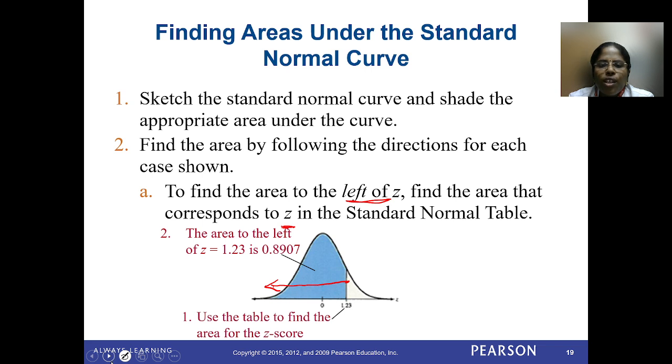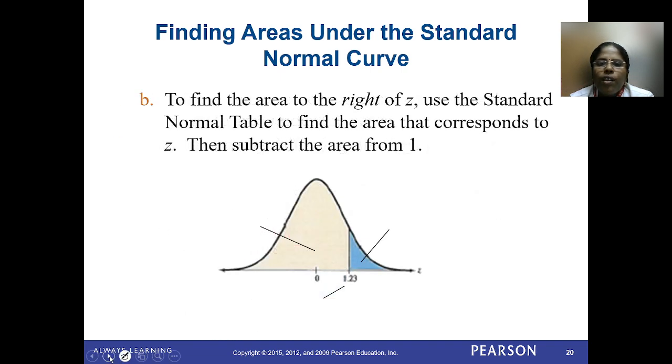So here, the area to the left of 1.23: as I explained before, in the left side you choose 1.2, move along the row, and from the column choose 0.03. At last you will have the value 0.8907. So by using the table you get the area to the left of z equal to 1.23 as 0.8907.